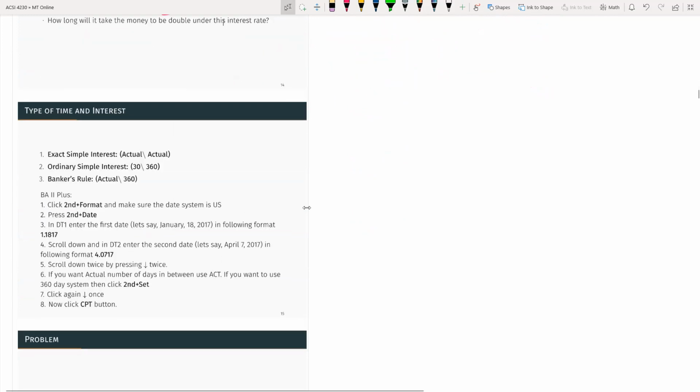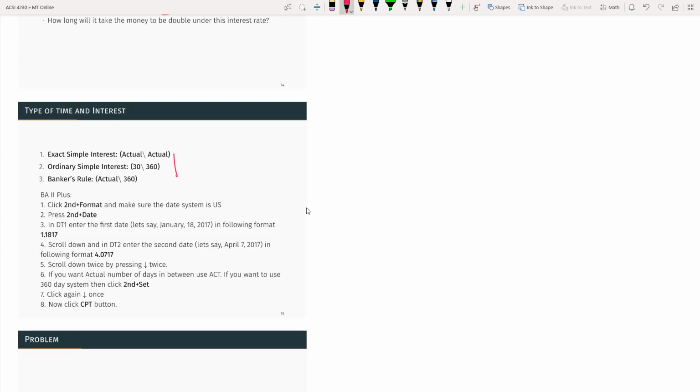So here I want to mention that when we are calculating interest, we need to know the time, how to calculate time. There are different methods. Sometimes people use exact, that means actual over actual. Sometimes ordinary simple interest, basically the 30 over 360 method, or the banker's rule, which is actual over 360.